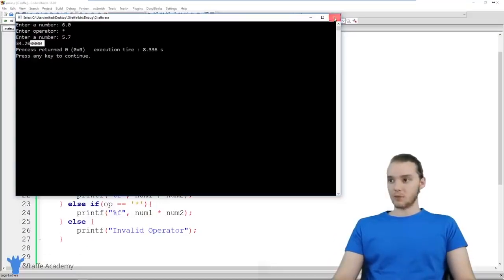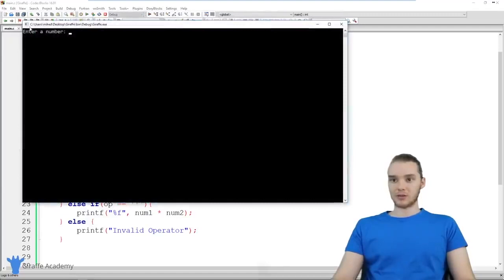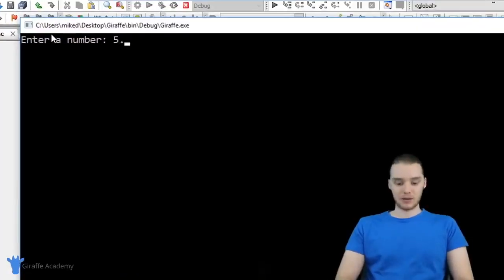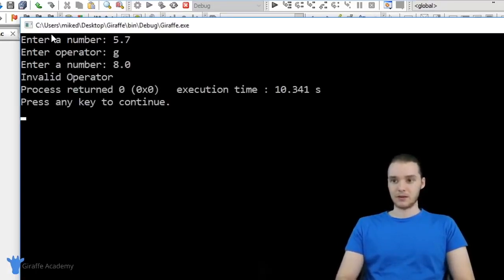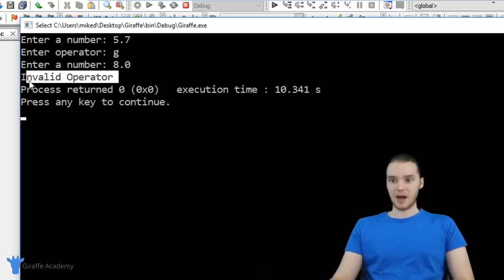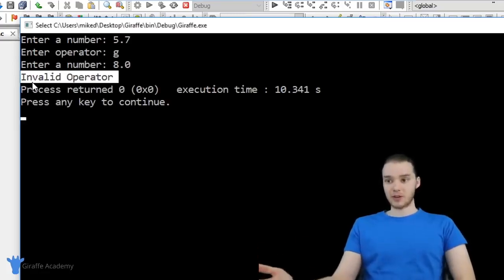All right, and then one more time we'll run this, and I want to try to enter in an invalid operator. So we'll say 5.7, and I'm just going to enter in a G. That's an invalid operator, so that's not going to work. And I'll enter my number. Let's do 8, and you can see it tells us invalid operator. So basically we have a four-function calculator.